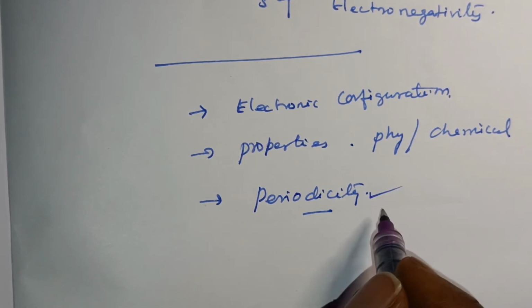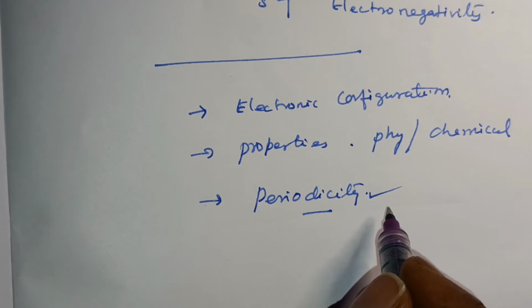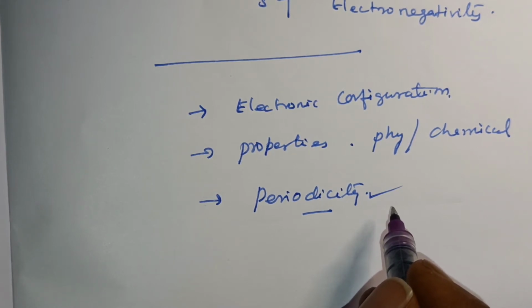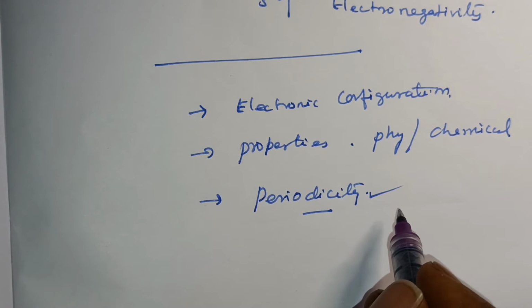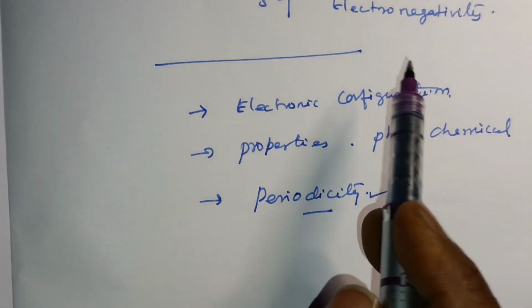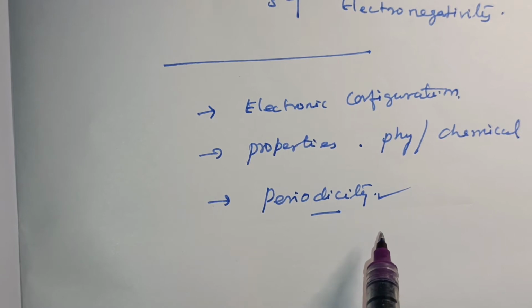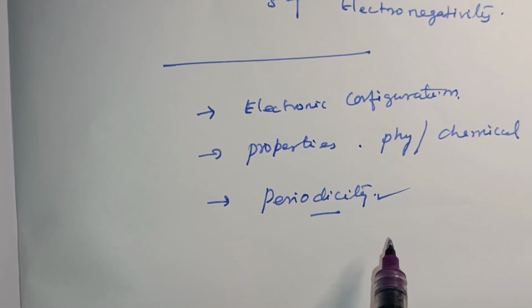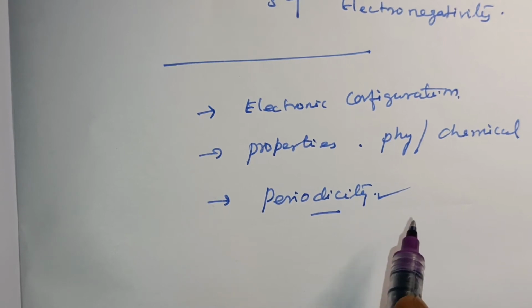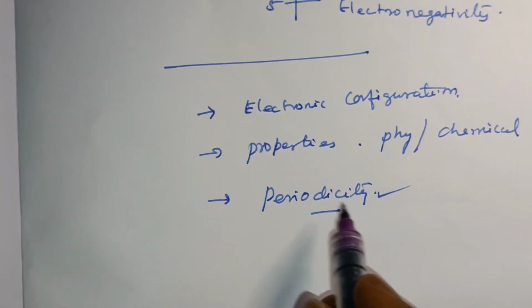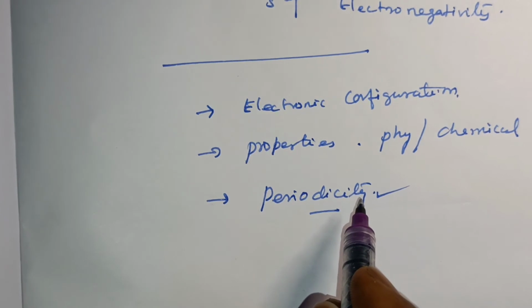Some of the atomic properties of elements are periodic. Properties such as atomic radius, ionic radii, ionization energy, electron affinity, and electronegativity all show regular periodicity, so these are called periodic properties. Very simple.